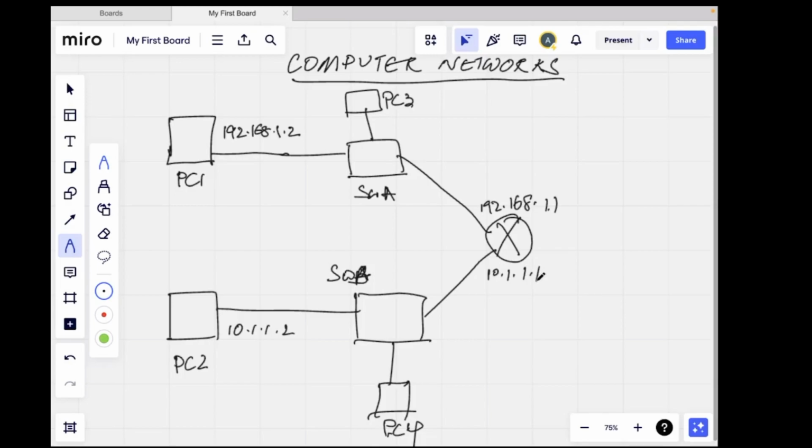10.1.1.1. Now when PC1 wants to communicate with PC2, PC1 has to forward the packet to switch A, and switch A has to forward the packet to the router, which is the gateway. So it will look into its routing table and see that in order to reach 10.1.1.2, it has to go out of interface 2. This is interface 1, this is interface 2. Okay, this routing will happen, and now the packet will reach PC2.